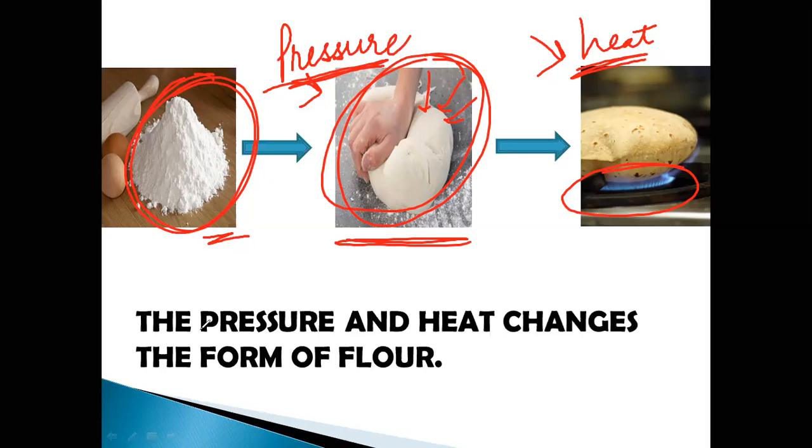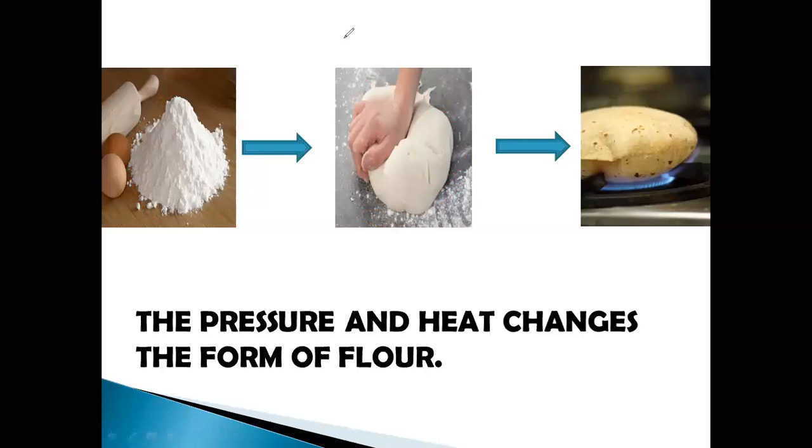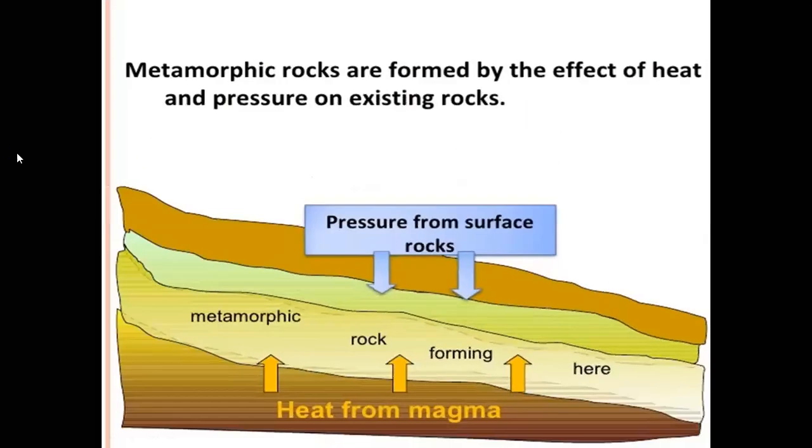In this case, the pressure and heat changed the form of flour. Similarly, the heat and pressure change the already existing igneous rocks and sedimentary rocks into metamorphic rocks.